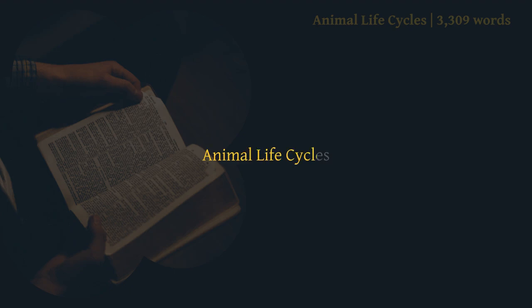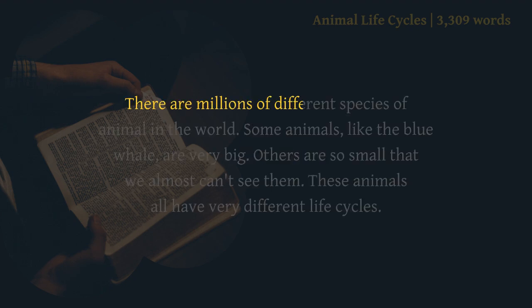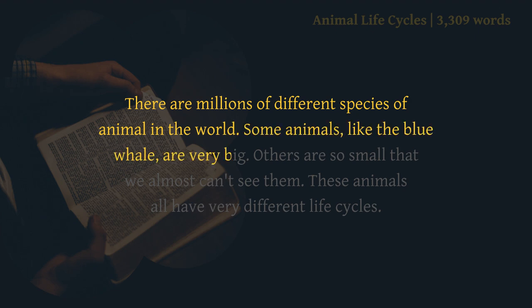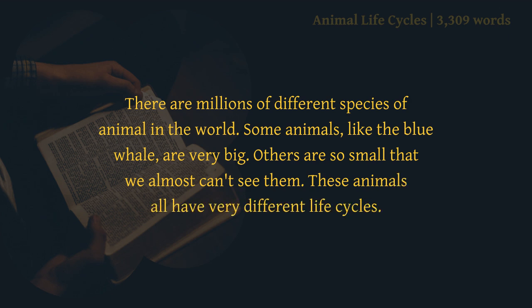Animal life cycles. Chapter 1. Life cycles. There are millions of different species of animal in the world. Some animals, like the blue whale, are very big. Others are so small that we almost can't see them. These animals all have very different life cycles.